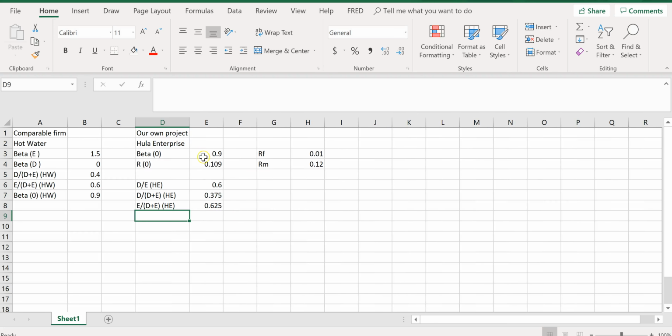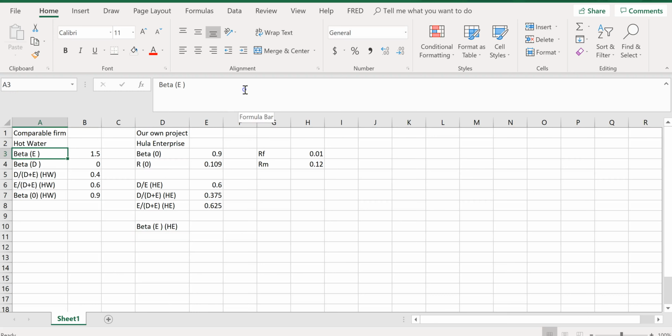Okay. So this capital structure D over E can tell us how to get the D over D plus E and the E over D plus E. But why do I need that? I need that because I want to figure out the beta, equity beta for Hula Enterprise.